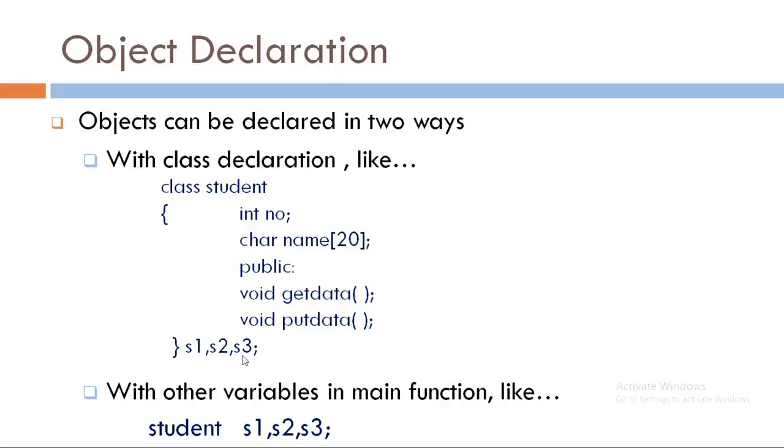That was the declaration of objects with the class declaration. The other method is we can declare objects along with other variables in the main function, like student S1, S2, S3. We have to specify the name of the class and then S1, S2, S3, as we declare integer variables like int a, b, c. In the same way we specify the data type student and then the variable names S1, S2 and S3.